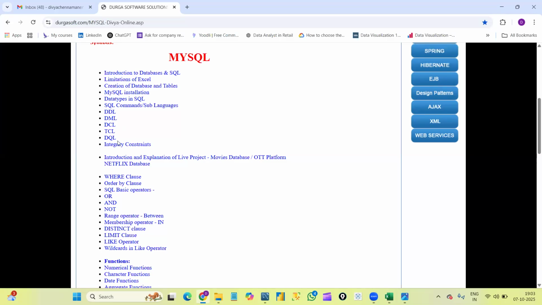We will learn them by solving examples. And then next we have integrity constraints. That means we have some keys here, and constraints like not null constraint, unique constraint, primary key, foreign key, default constraint, check constraint. Like that, we have so many constraints. In which scenarios we will use the constraints and how we will use them, we will discuss in detail.